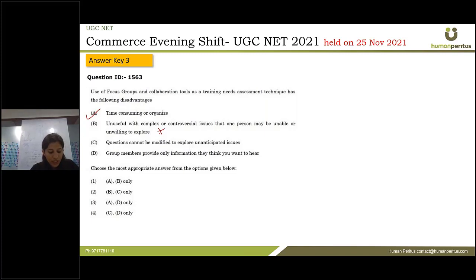Next is questions cannot be modified to explore the unanticipated issues. This is itself a very negative statement because questions can be modified. This technique is based on setting up questions and then leading the discussion. So there is no point that questions would not be able to be modified. Questions can be modified in this. So this is not a disadvantage of this.